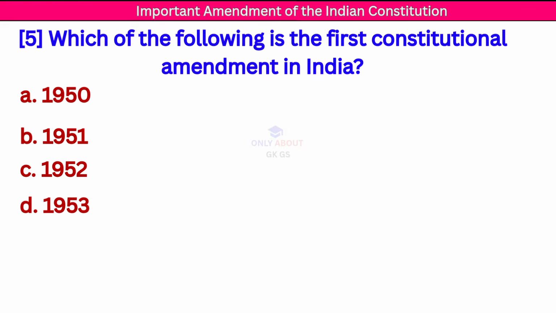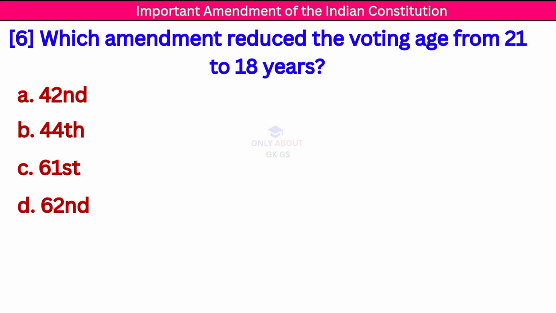Next question: which of the following is the first constitutional amendment in India? Correct answer: 1951. Next question: which amendment reduced the voting age from 21 to 18 years? Correct answer: 61 Constitutional Amendment.